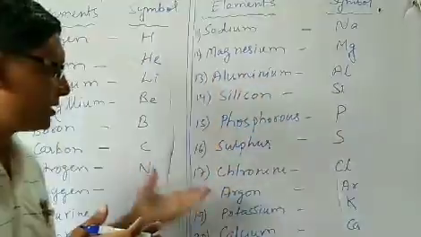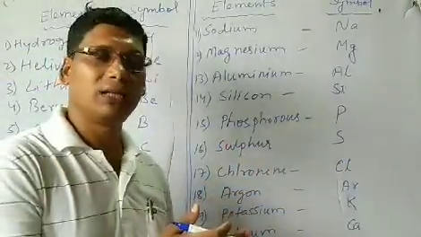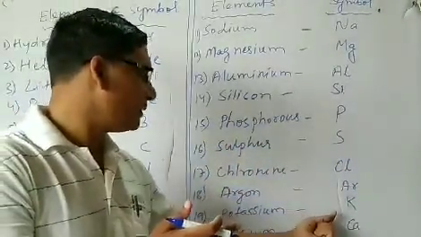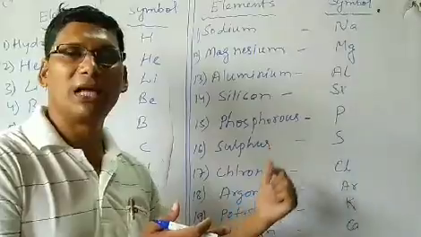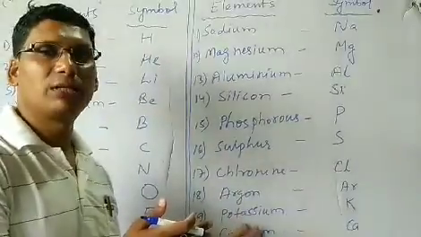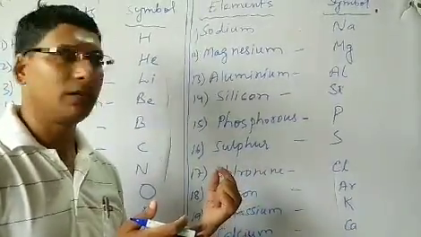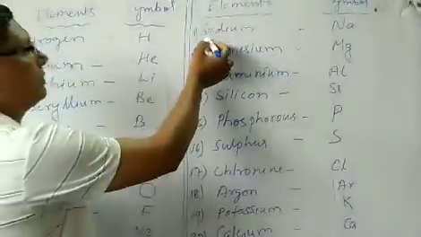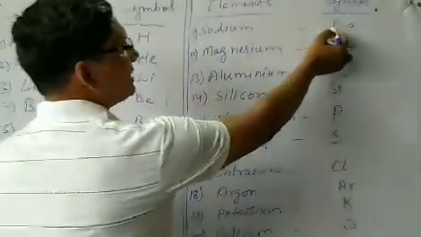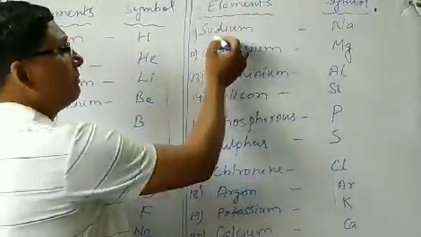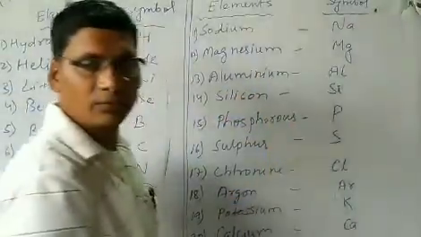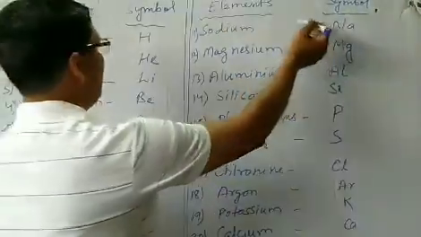So some elements' symbols have been chosen from their Latin name. So potassium K, this symbol K has been taken from its Latin name. The Latin name of potassium is kalium. Like here, sodium, and its symbol is Na. The Latin name of sodium is natrium. So it has been taken the symbol Na. Why?